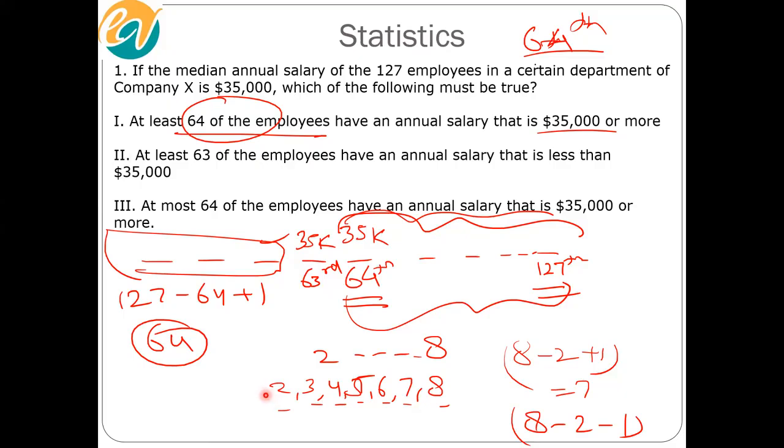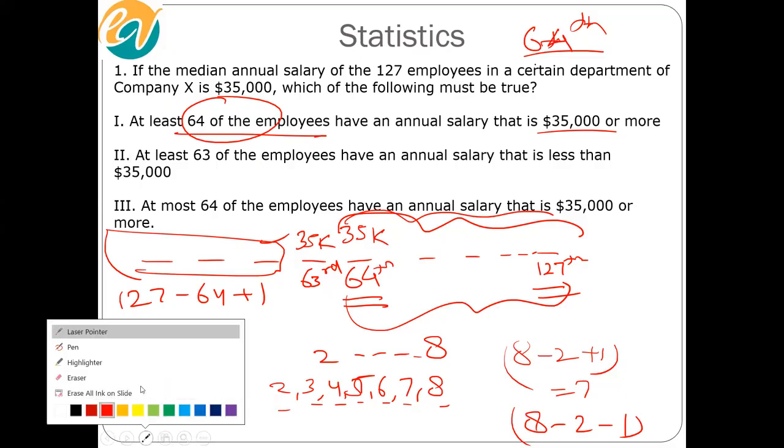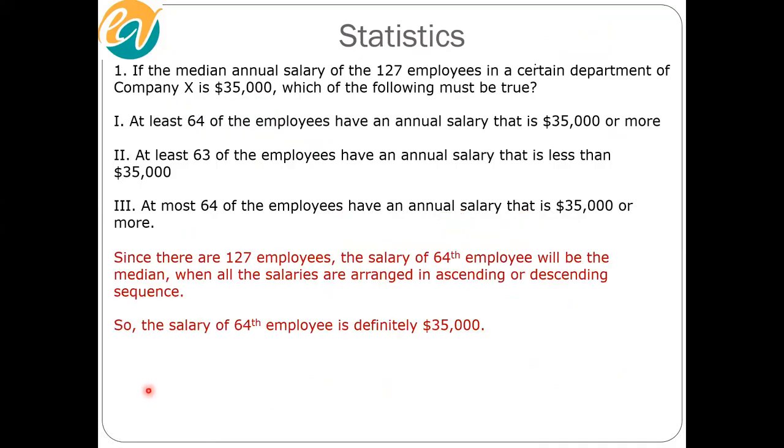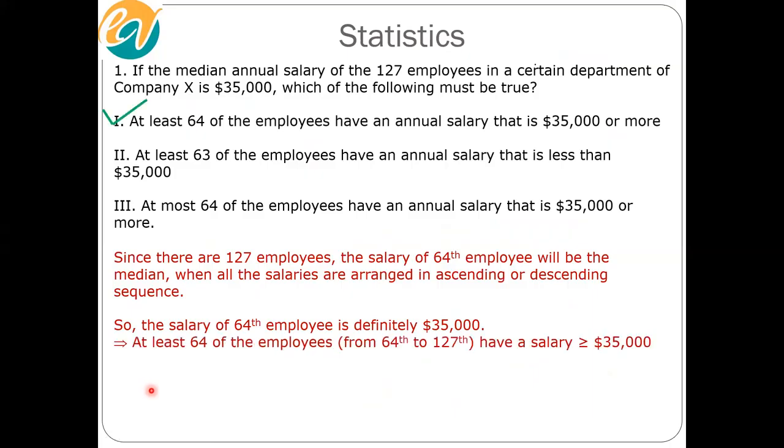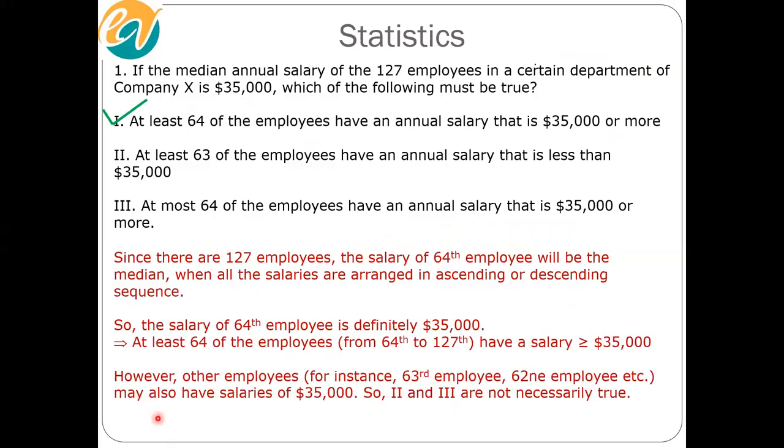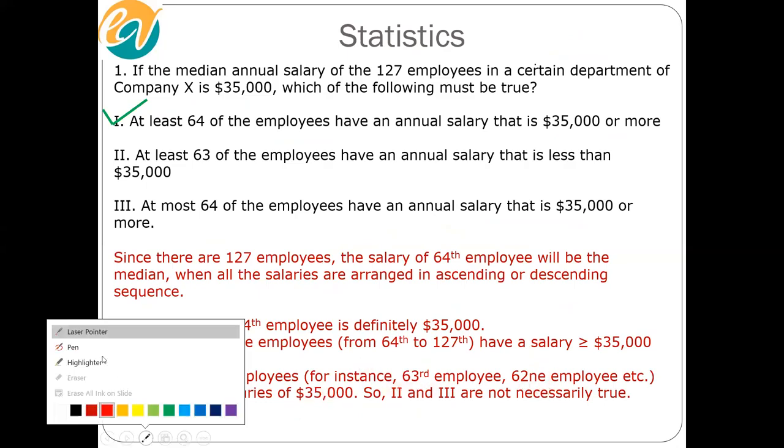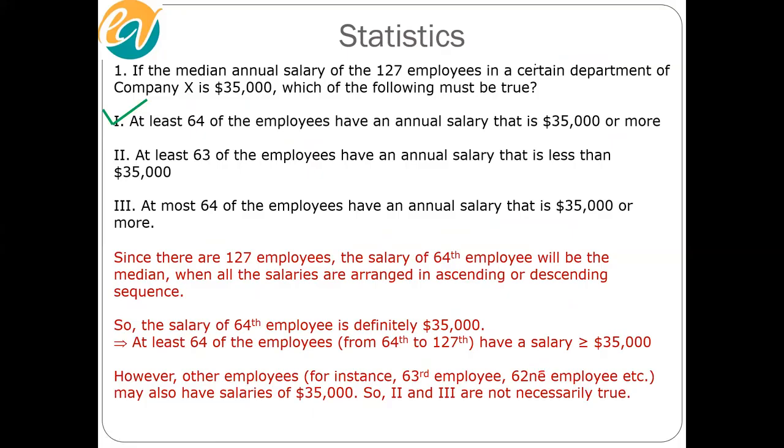Friends, are we clear? Other employees, for instance the 63rd employee, the 62nd employee, etc., may also have salaries of 35K. So the second and third are not necessarily true. All right. So any doubt, guys?